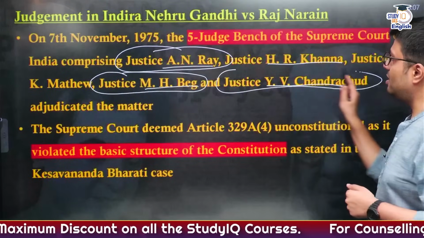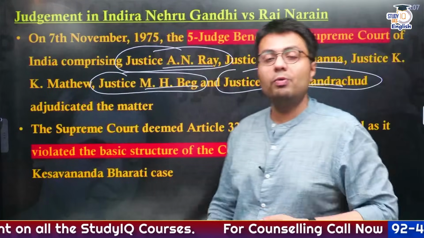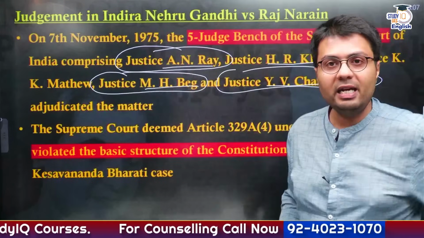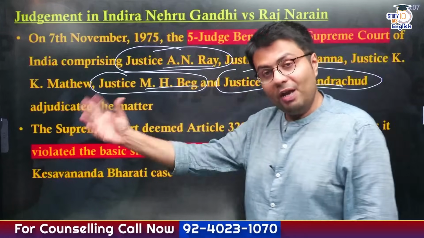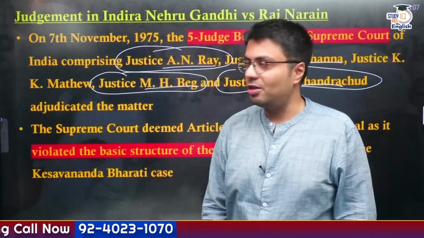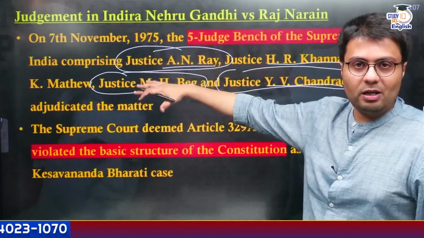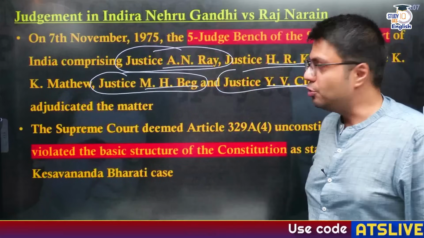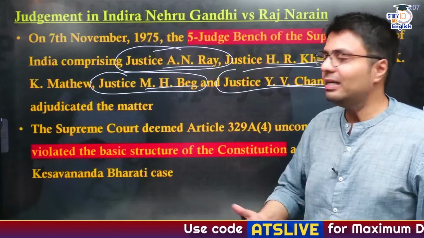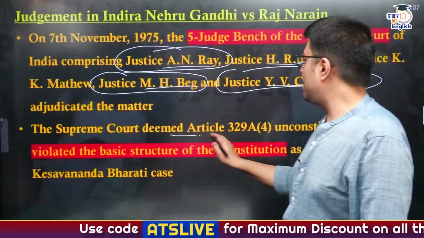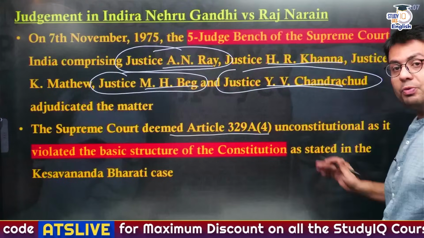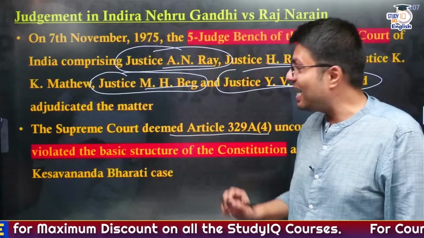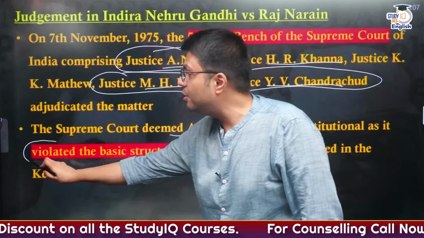Similarly, Justice M.H. Beg was also appointed as Chief Justice by superseding another senior judge of the Supreme Court, and another Chief Justice, Justice Y.V. Chandrachud, was also later Chief Justice during the 1980s, and he was also the father of the previous Chief Justice of India, Mr. D.Y. Chandrachud. So this case was adjudicated by a bench of 5 senior judges of the Supreme Court. Now, while considering this case, the Supreme Court deemed that Article 329A, which was inserted by a Constitutional Amendment Act, is actually unconstitutional and void.